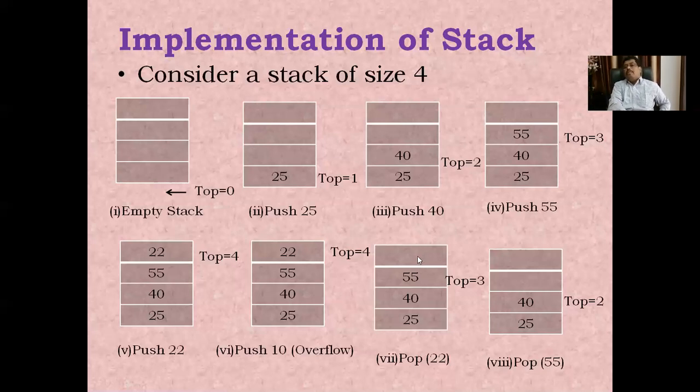Because of this, whenever we perform the pop operation, it deletes the 22 element, the 22 value, and the top value is decremented by 1. Again we perform the pop operation. Now 55 is deleted and the top value becomes 2.